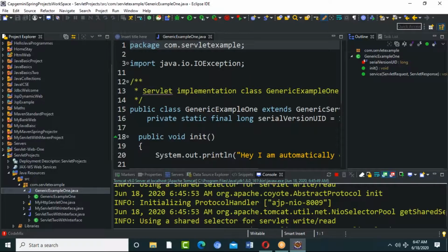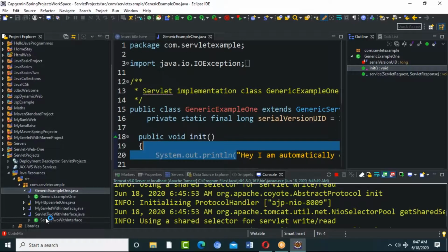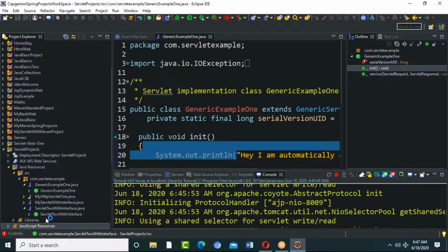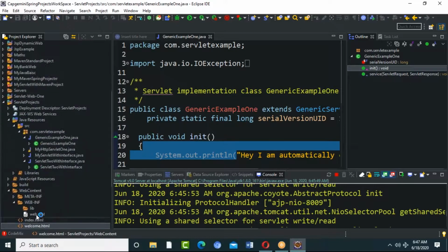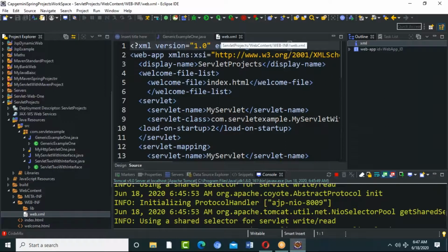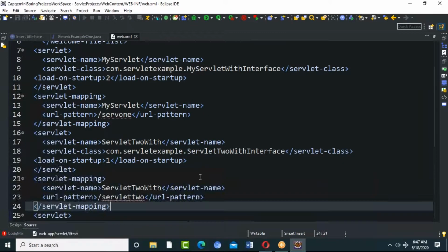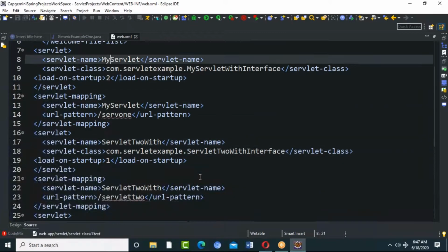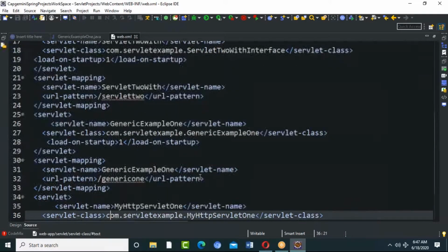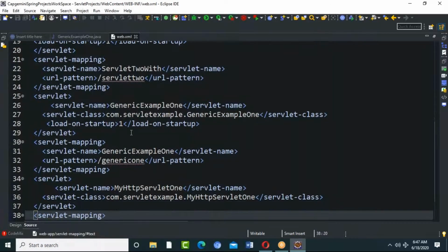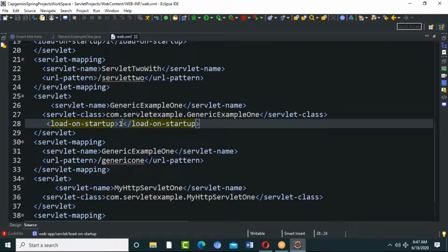So only one servlet should be first. I have to give the numbering properly. If it is 0, that's also fine. Maybe I've assigned 0 or something. Oh, where is my generic servlet? Generic servlet. Yeah, here for this one also I've given 1.